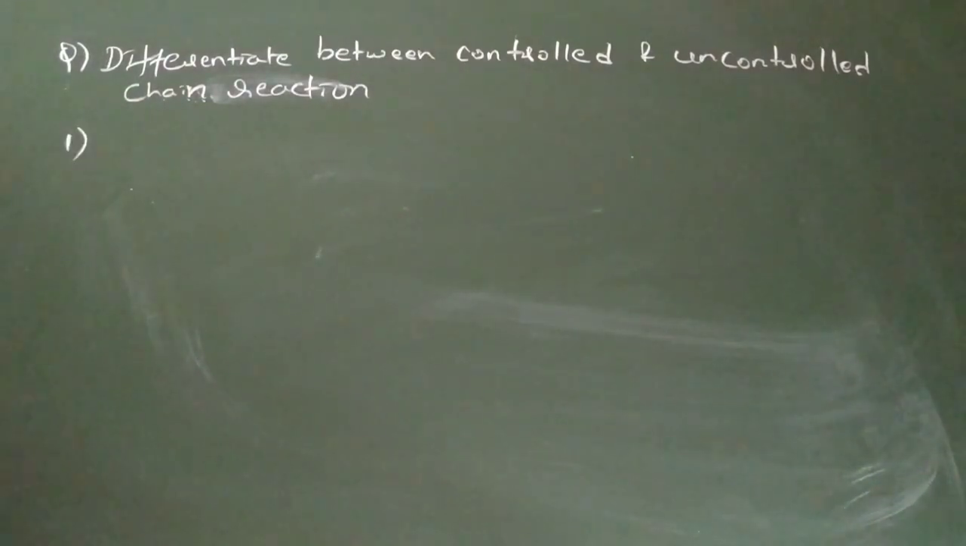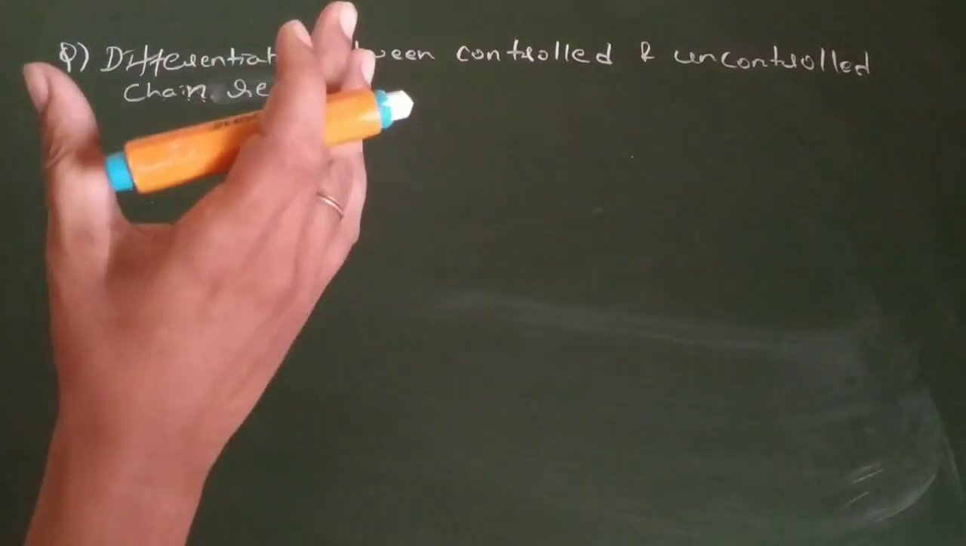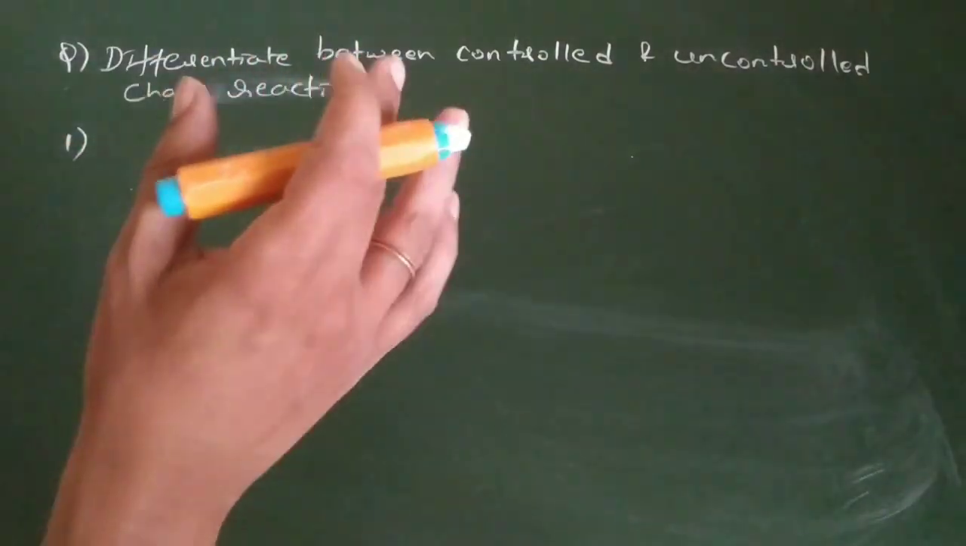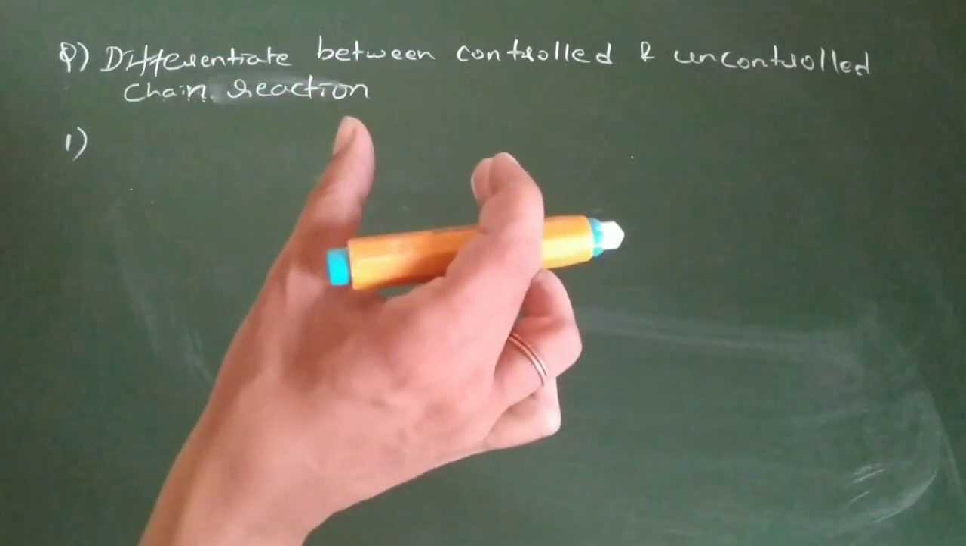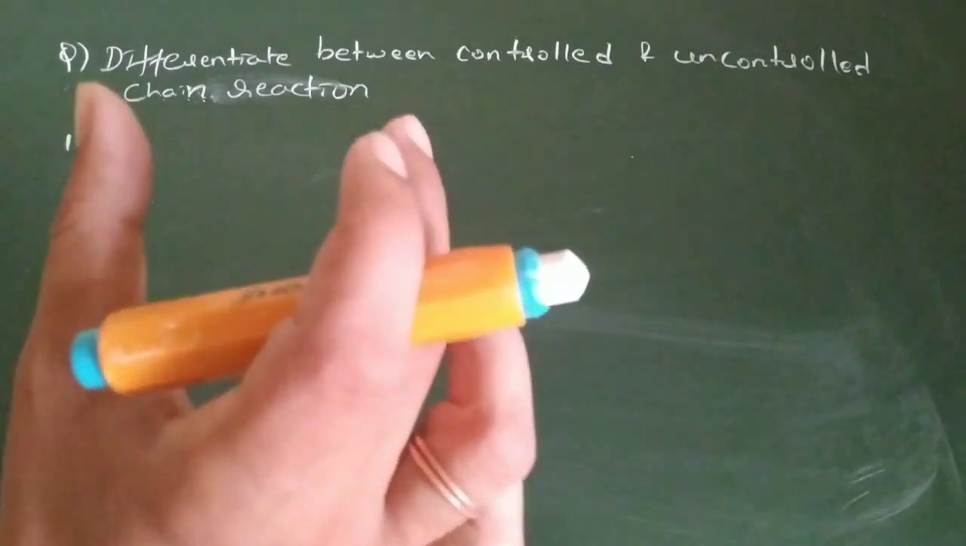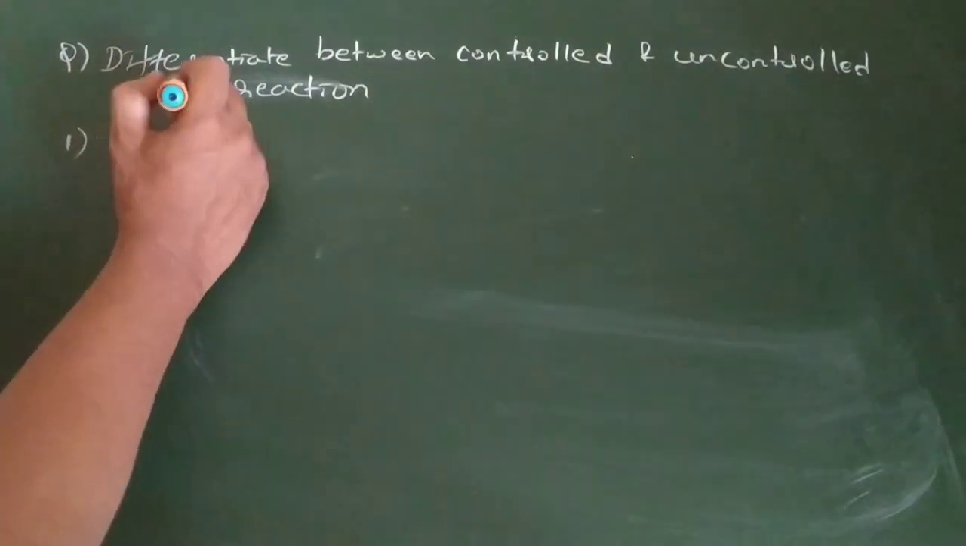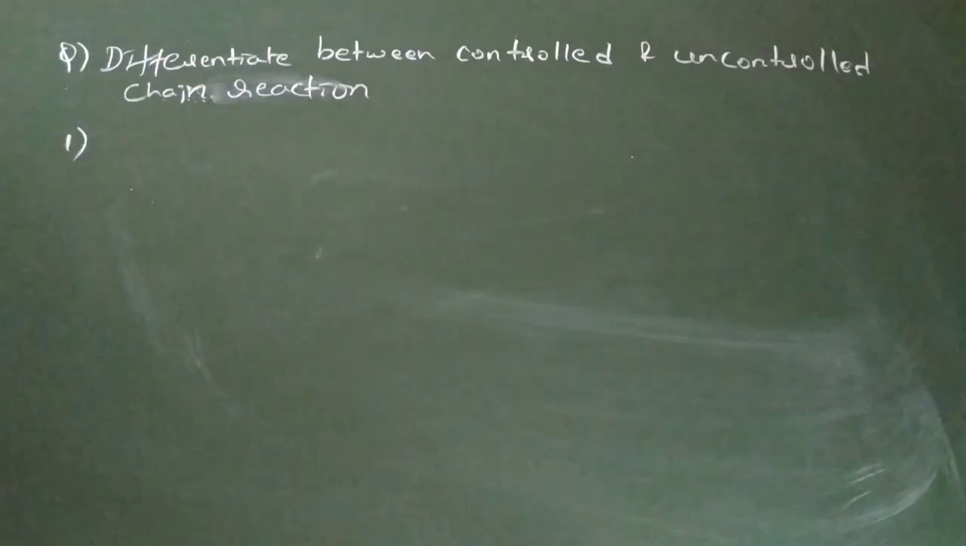Okay, we can study it out. What is a controlled and uncontrolled chain reaction? When I say the words chain reaction, I am talking about nuclear fission. Fission means splitting up of nuclei. Here there is no doubt that I am talking about a fission reaction.